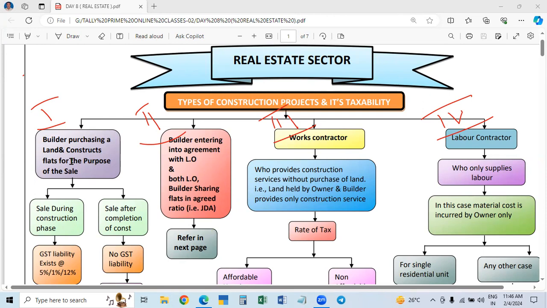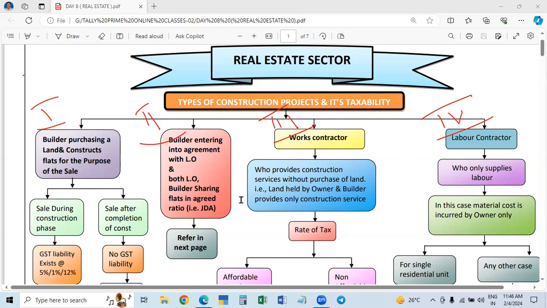For the first one, we will make 1 video, and the second we will take up at the end, and for 3 and 4, 1 video is enough. For the second one, this is a long, enormous subject that we have discussed elaborately, so I will make 2 videos totally. First one is 1, 3 and 4, and for the second one, we will make 2 videos. So this is what we are going to do.